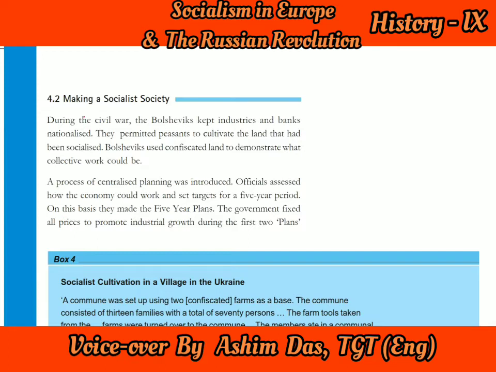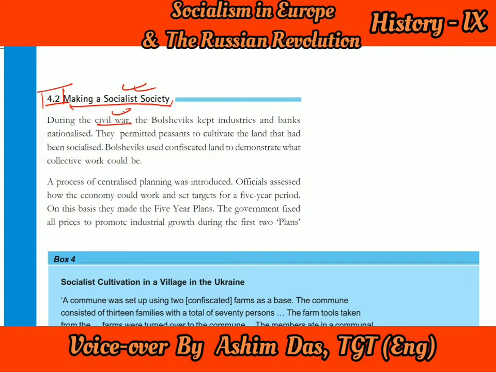Let us go to the main section, 4.2, Making a Socialist Society. So let us find out how the society became socialist. Earlier we already came to know that the government became a socialist government. But how did the society, the people, become acquainted with the idea of socialism? Let's try to understand that also. So here in 4.2, we come to know how they made a socialist society.